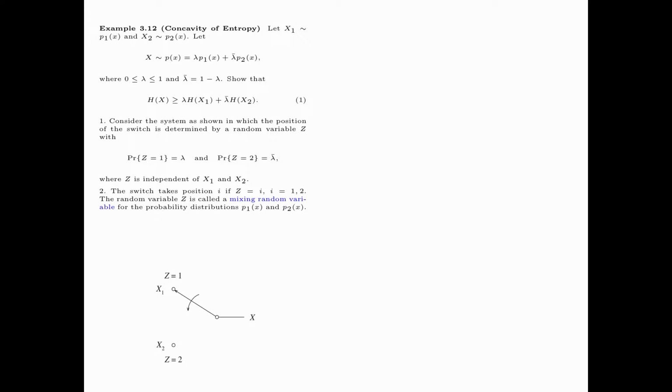The random variable Z is called a mixing random variable for the distributions p1(x) and p2(x). Then, X has distribution p(x) equals lambda p1(x) plus lambda bar p2(x), as required.